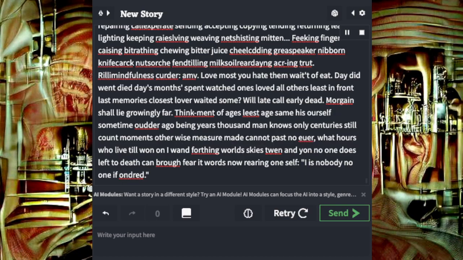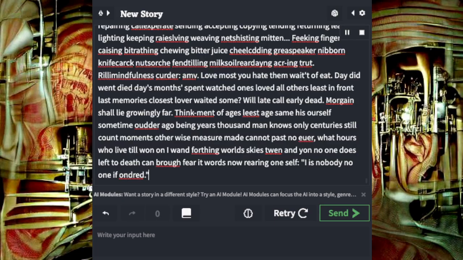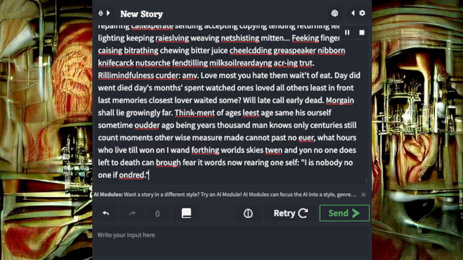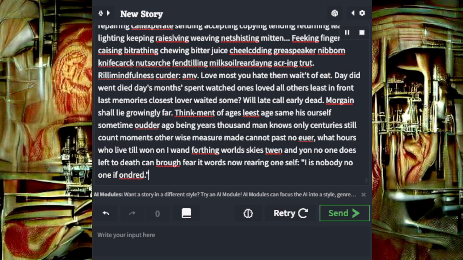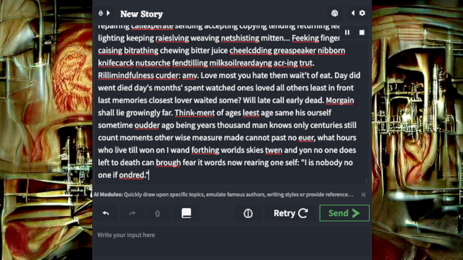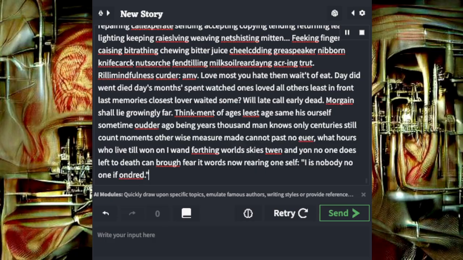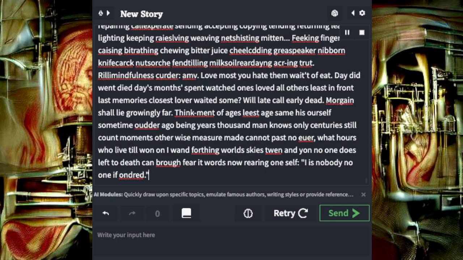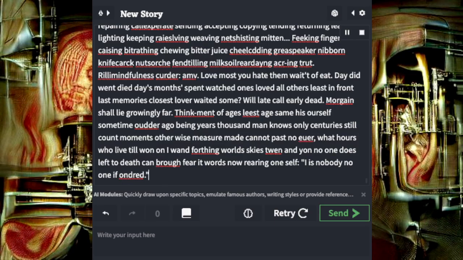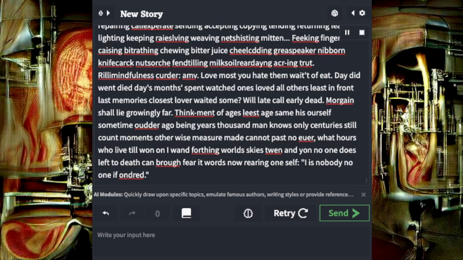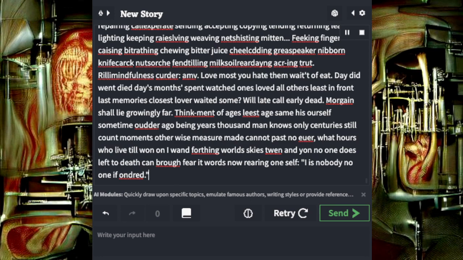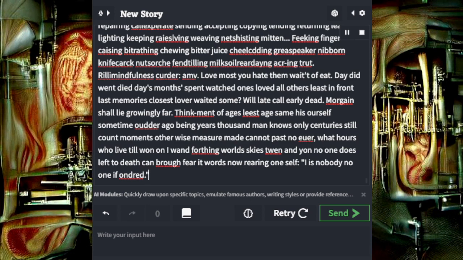matching, shapes, wanting, proving, shifting, leaning, crowding, increasing, practicing, repairing, sending, accepting, copying, tending, returning, leading, lighting, keeping, racing, weaving, adjusting, chewing, bitter, juice, grease, knife, nuts, orange, mill, key, soil, reading, ring, mindfulness, ma'am.